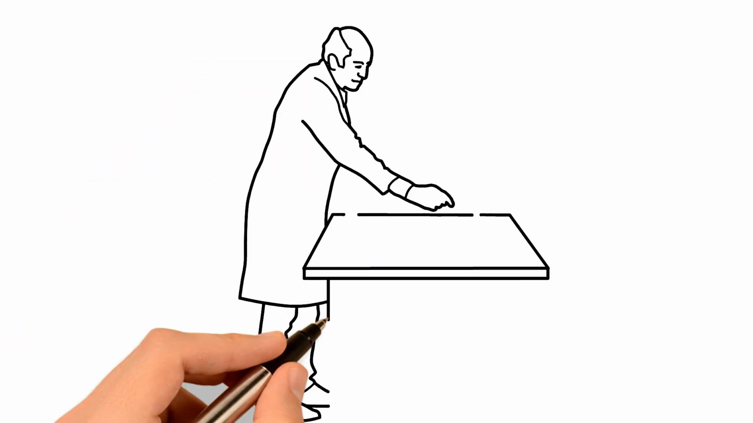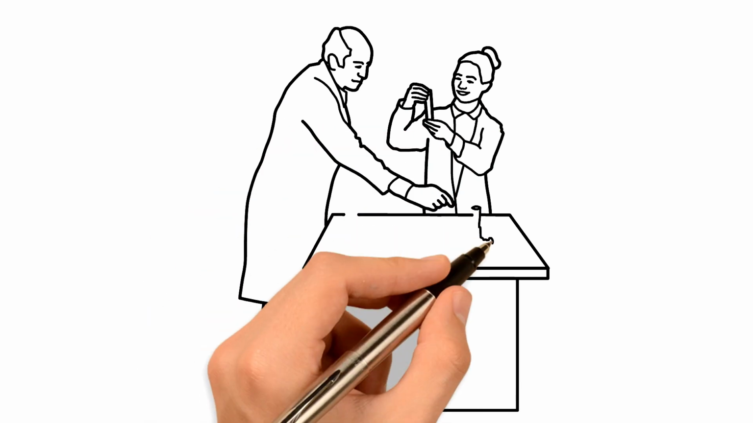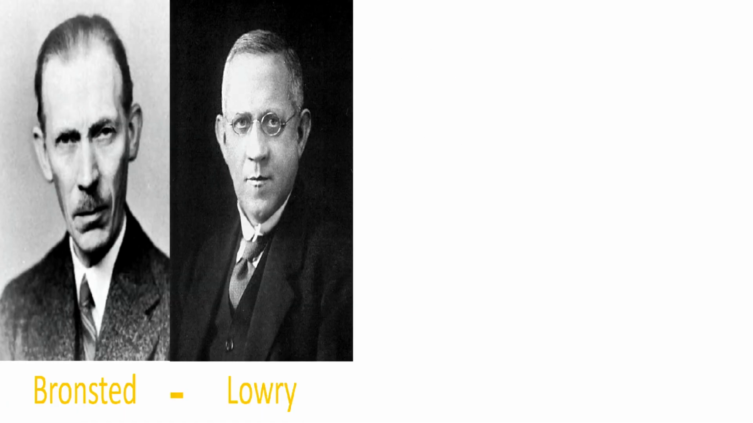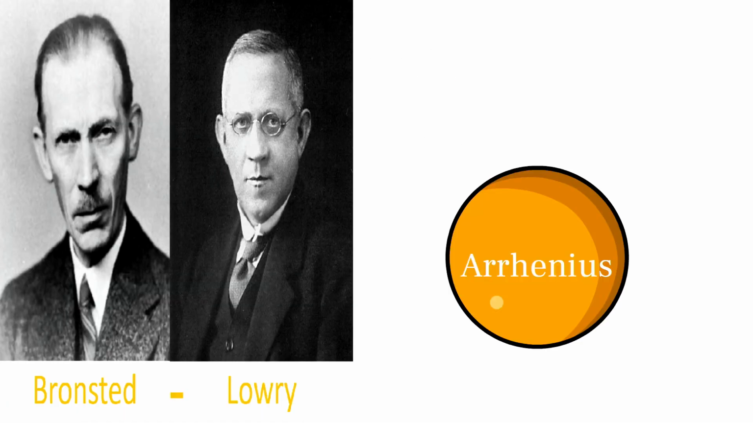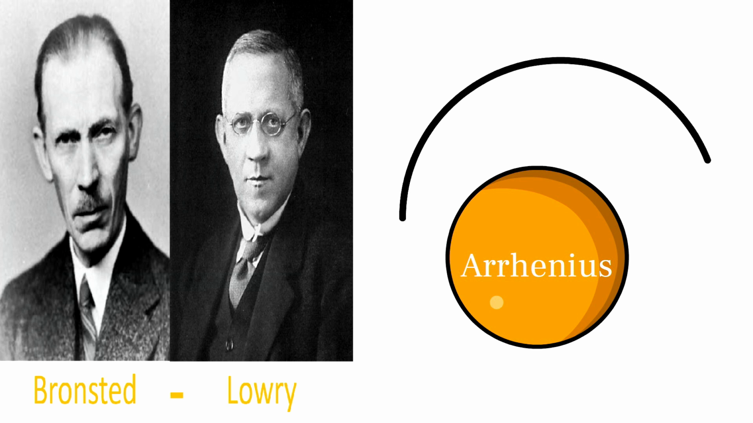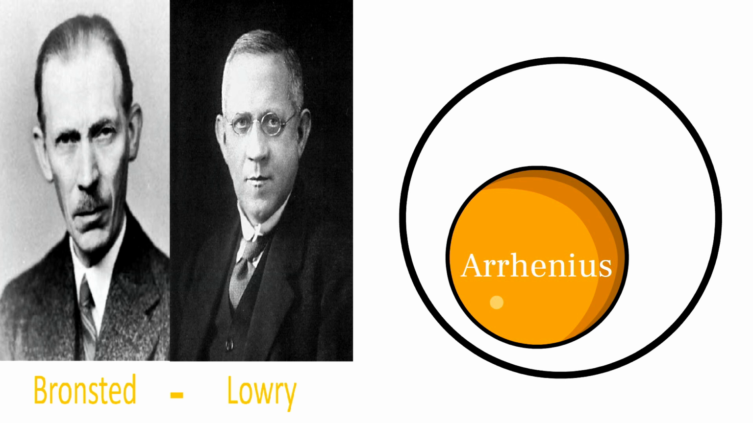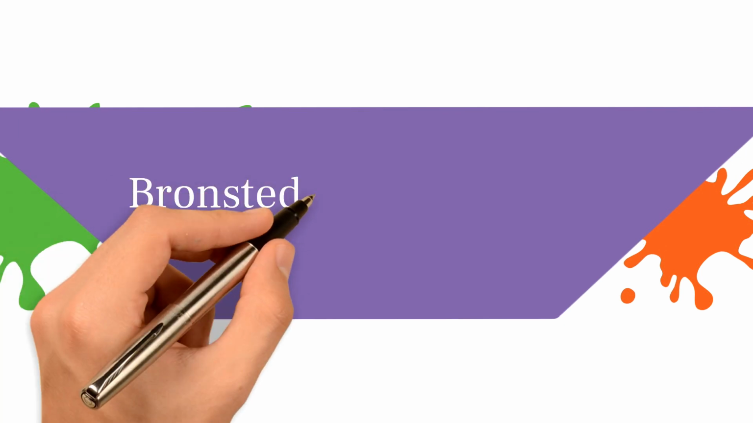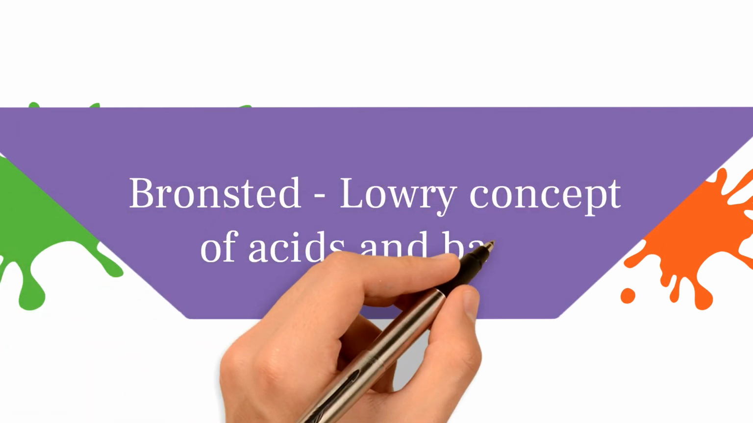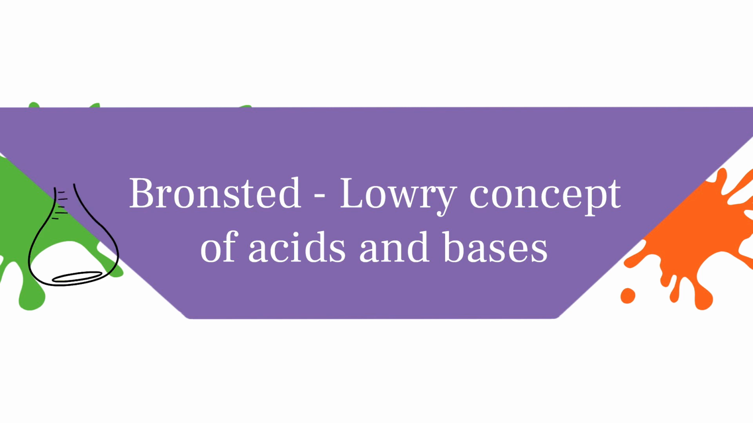These points led scientists to search for another concept, as the scientists Bronsted and Lowry came up with a concept for both acids and bases that is more comprehensive than the concept of Arrhenius. So let's get acquainted with the Bronsted and Lowry concept of acids and bases.